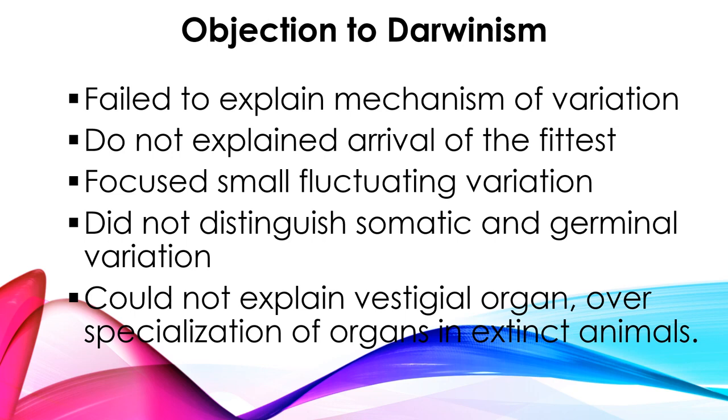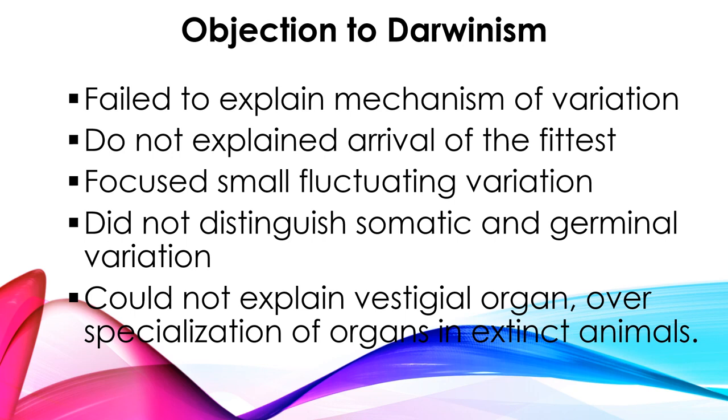Fine. And the second objection is that he does not explain the arrival of the fittest. Darwin's concept is the survival of the fittest, that only the fittest organisms can survive in this environment. That is the concept of Darwin. But he does not explain the arrival of the fittest. How long, how much it can arrive, how it arrived.